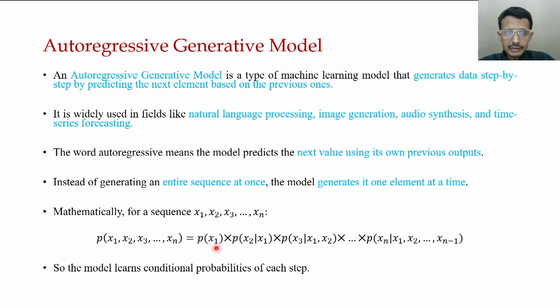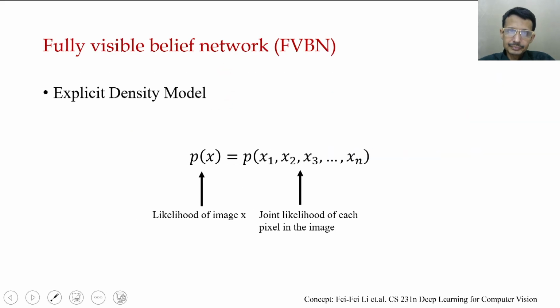Mathematically, the joint probability is realized as P of x1 times P of x2 given x1 times P of x3 given x1, x2, and so on. So this model learns the conditional probability at each step: first time instance, second, third, and so on. This is a basic, very naive definition of an autoregressive model.